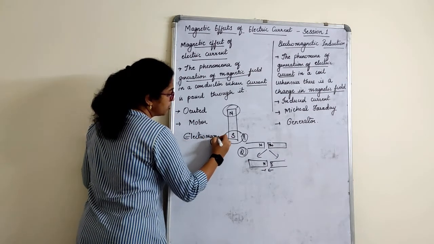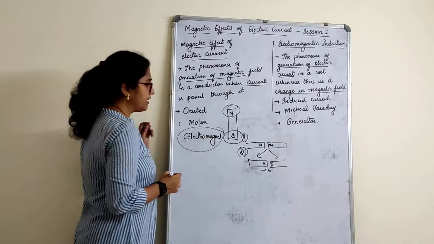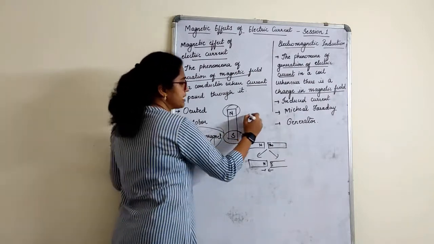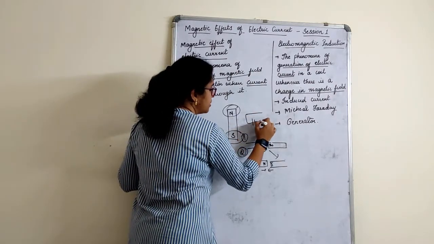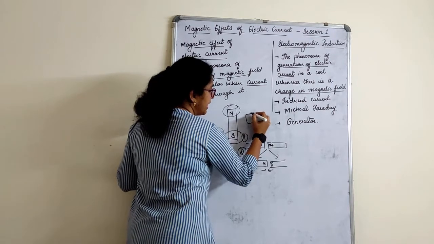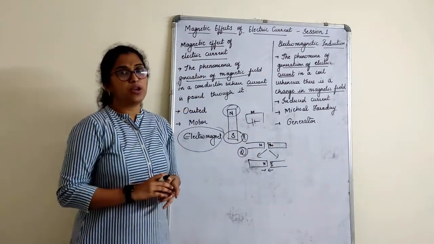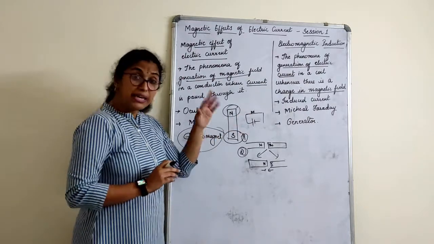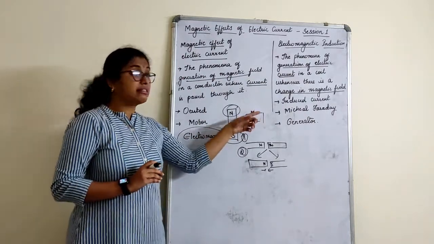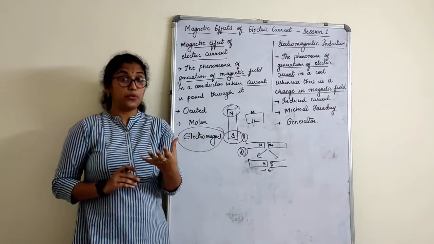Now what are these electromagnets? How do we get an electromagnet? For example, when I told you the experiment, children, this wire was connected, right? It behaved like a magnet because that compass needle was showing me a deflection. It behaved like a magnet. So that is nothing but an electromagnet, a temporary magnet.